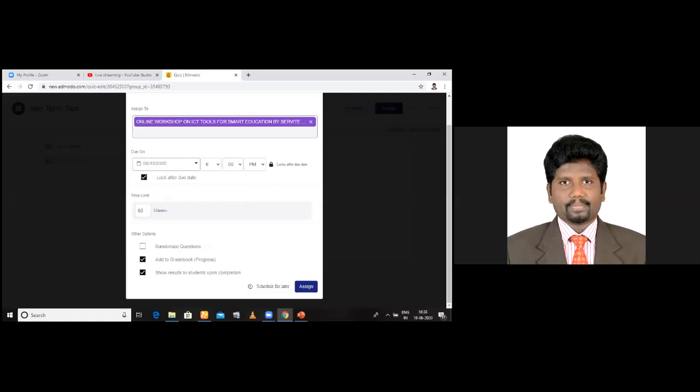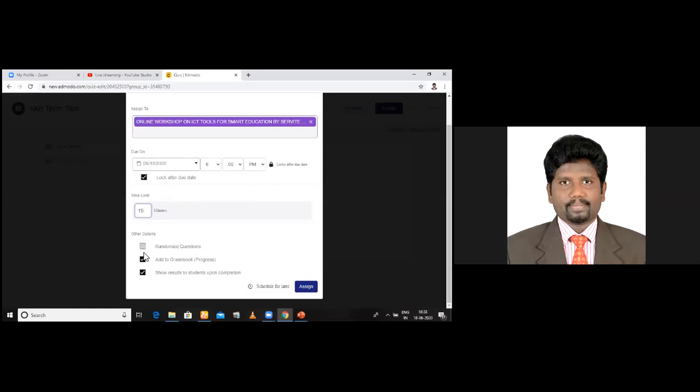After 6, you can fix the timing like this. And you can also fix the time. For example, 15 minutes means, if a student takes up the test at 5 o'clock, at 5:15 the test will be over. Am I clear to you? This is how you fix the time limit for the quiz or test.